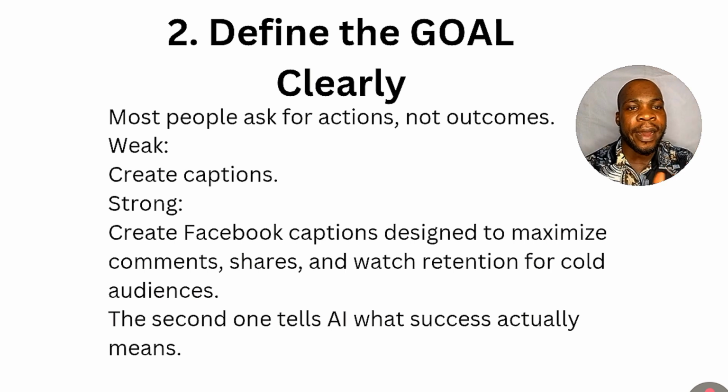So number 2, you have to define the goal clearly. You tell AI what it is going to do for you. Most people ask for action, not outcome. So this is bad if you say you are a YouTube SEO strategist and the next instruction is write a caption. It's going to give you rubbish. But if you say your next action is to create a Facebook caption designed to maximize comments, shares, and watch hours, you can see that this is now going to give you something different from the one up here.